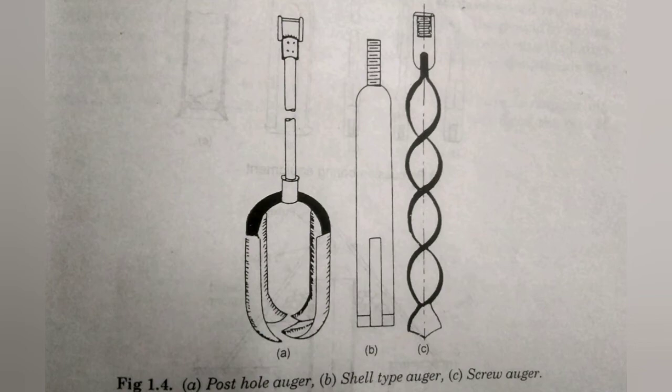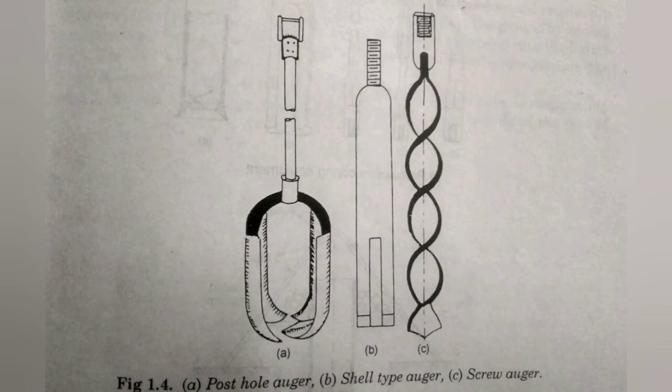If the soil is of loose type, any of the augers can be used, but a thin metal casing tube has to be driven first. The casing tube is essential because otherwise the whole wall will collapse and fill the hole when the auger is withdrawn from the hole for taking out the soil sample. Post hole auger is mostly used for taking samples. It has its own sampling bucket and cutting edge. It is also pressed and rotated for driving into the soil.